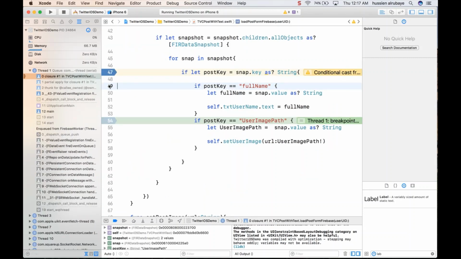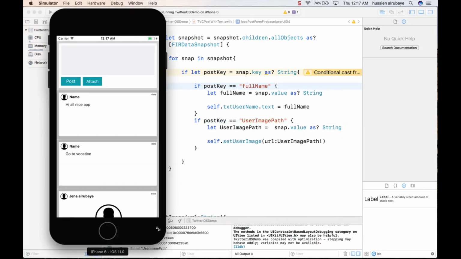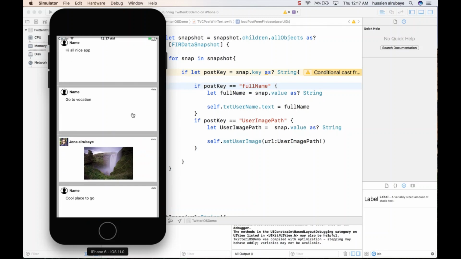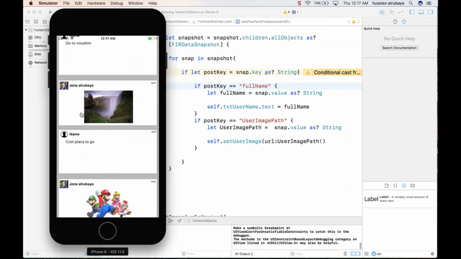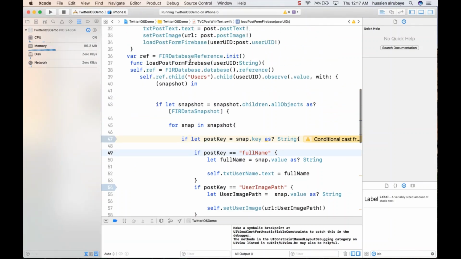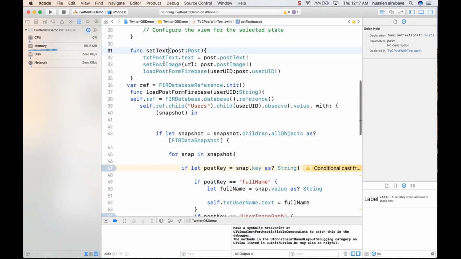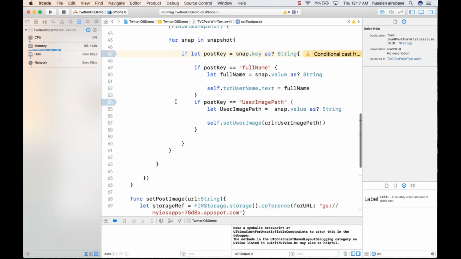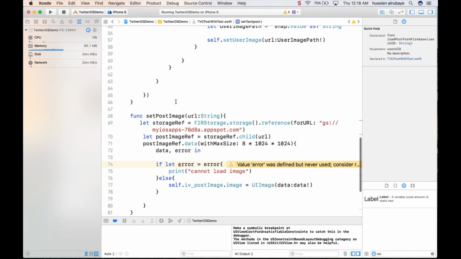I don't have to add these things because I may have a problem in this part. I have to just keep them loading the image, and just run it without debug. See, it was able to load the picture for Jenna, and the name. So anyone who has an image, it will load the picture of the person and the name, which is amazing. Did you see how easy and straightforward it is? You just say, hey, when someone else sets the post, please call these two functions, and these two functions will be responsible for doing all that process of setting the post image and all those things.